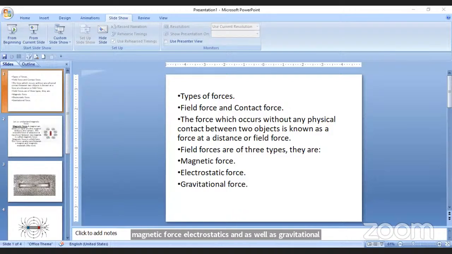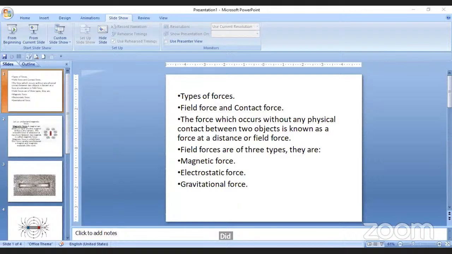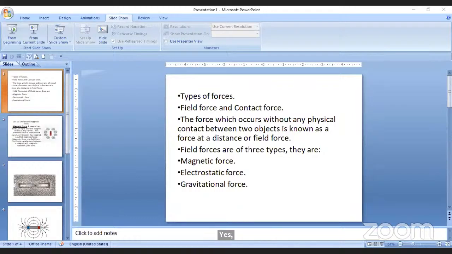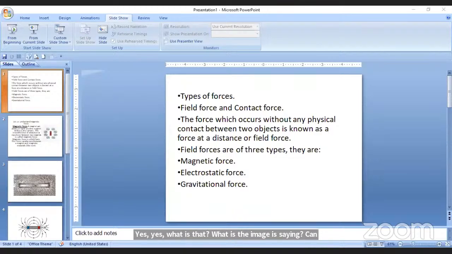So we already observed. Are you able to see anything on the screen? Can you say what this is? What is the image saying?